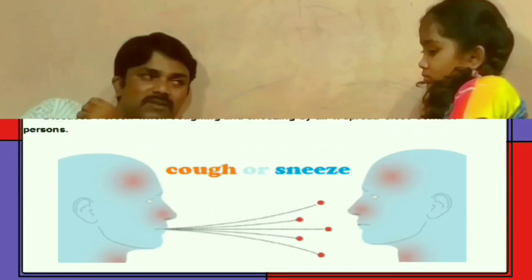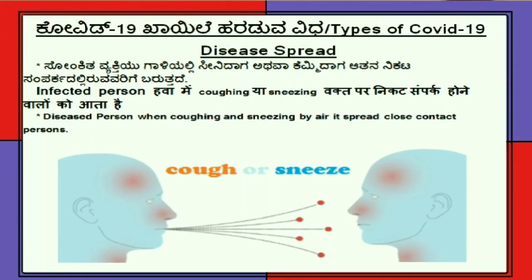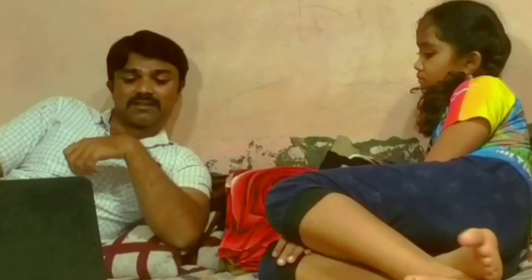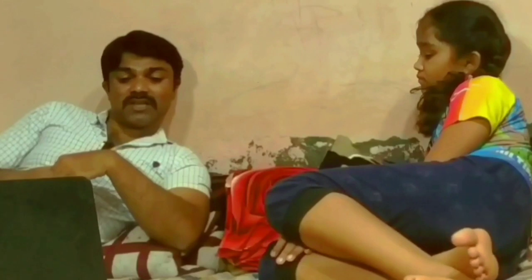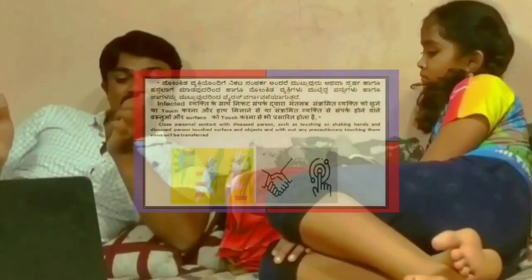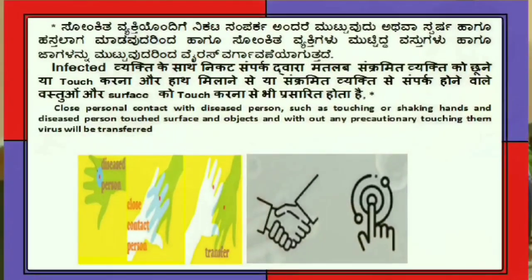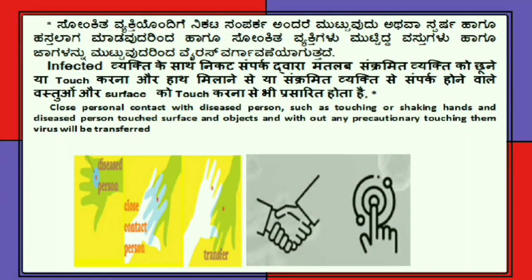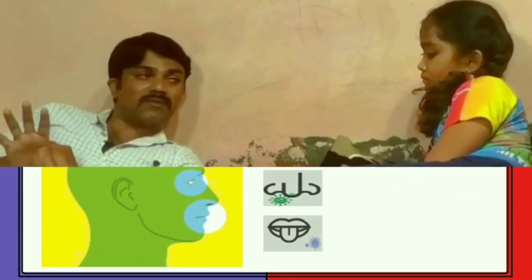See how COVID-19 disease or coronavirus spreads. When a coronavirus infected person coughs and sneezes, it spreads by air to close contact persons. Close personal contact with diseased persons, such as touching or shaking hands, and touching surfaces and objects touched by a diseased person without any precaution, the virus will be transferred to close contact persons.